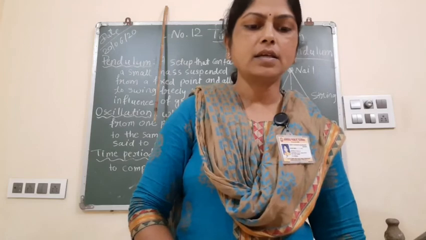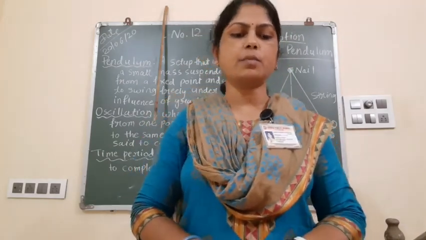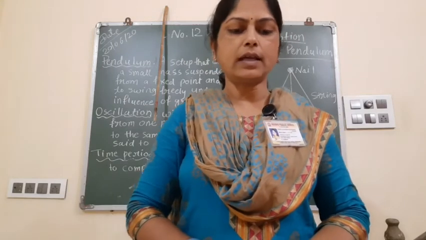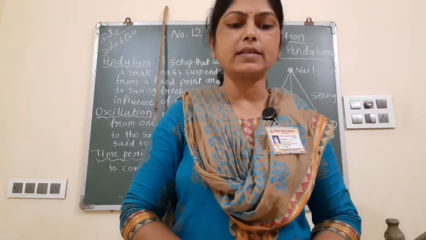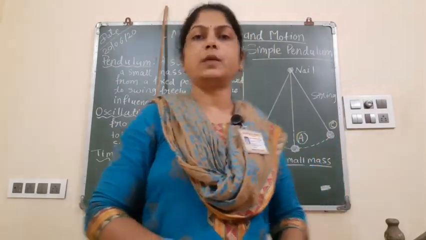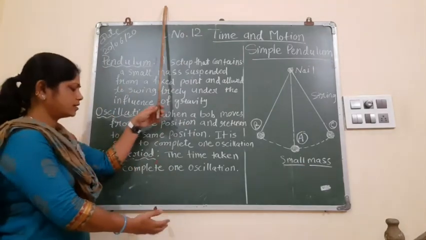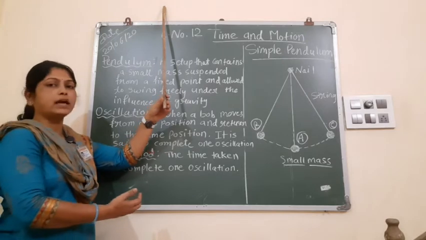By studying the oscillation of the simple pendulum, the observations can be summarized as follows. The time taken by the pendulum to complete one oscillation does not depend on the extent to which the bob of the pendulum is displaced. If we displace it less, it doesn't make any difference in the time period.